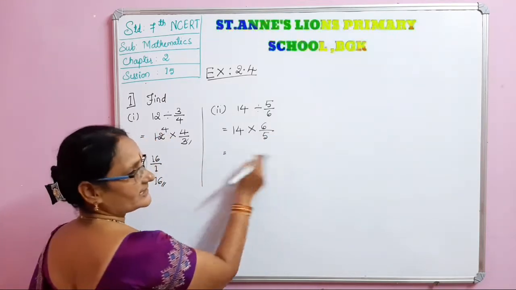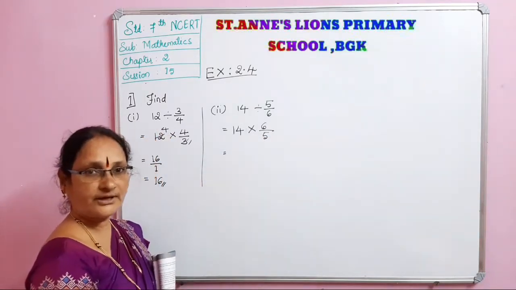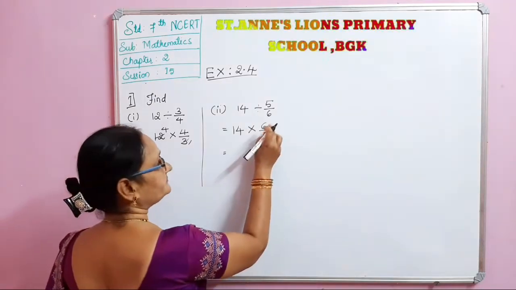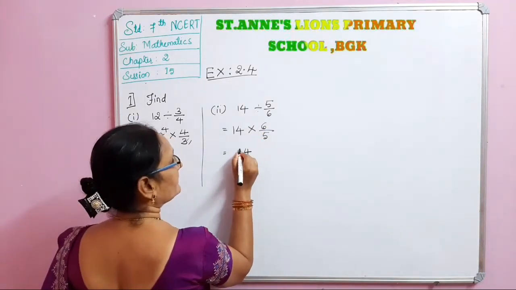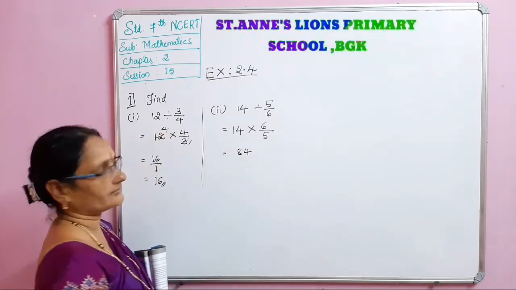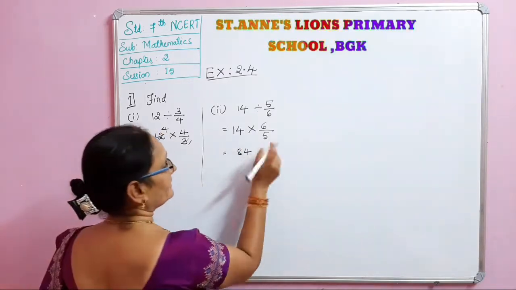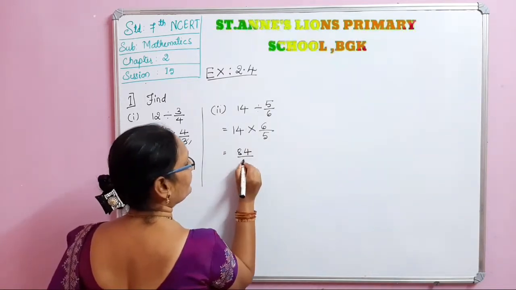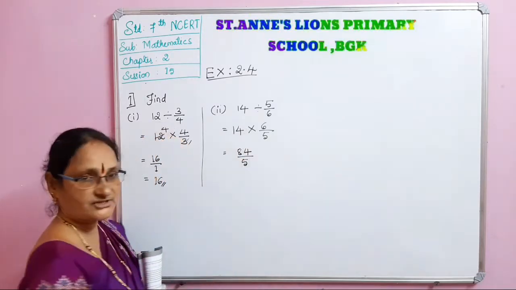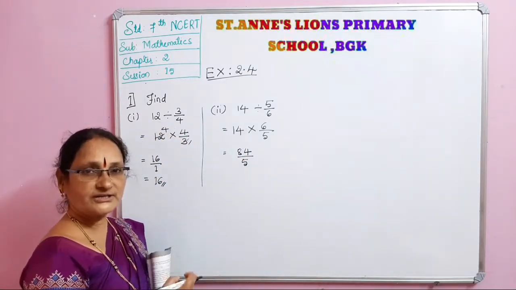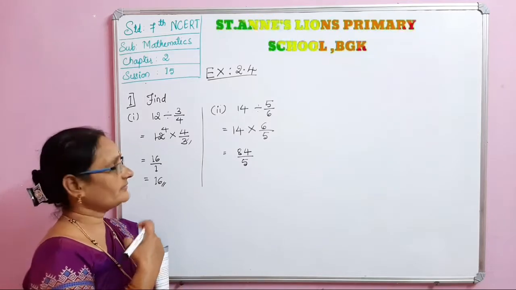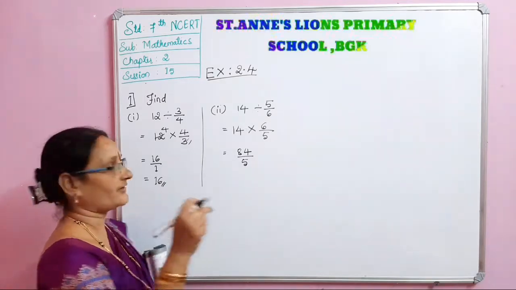Now we cannot cancel anything here. Then what is the answer? 14 sixes are 84, divided by 5 ones are 5. Now this is an improper fraction. An improper fraction is kept in the form of a mixed fraction.